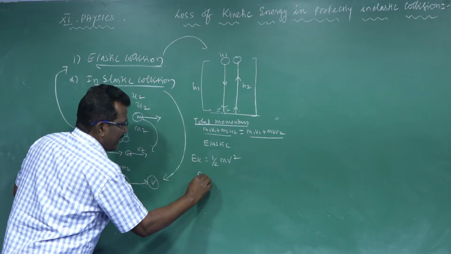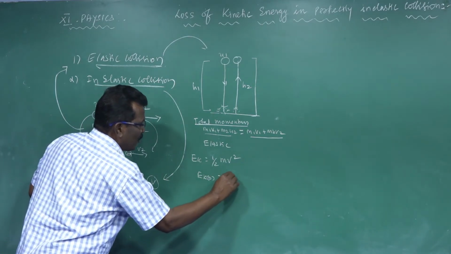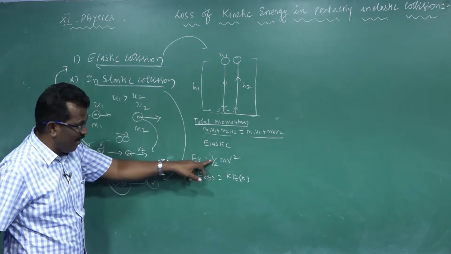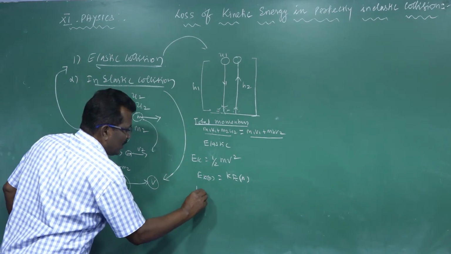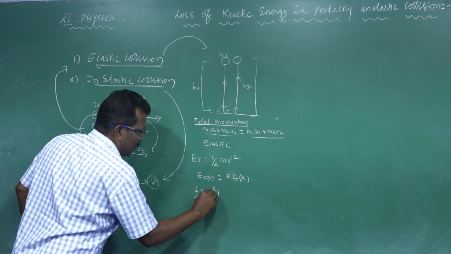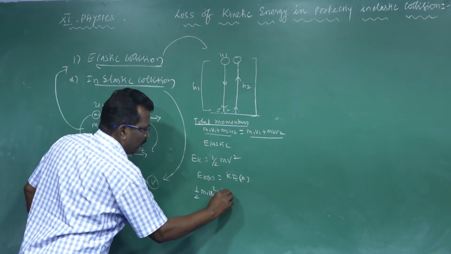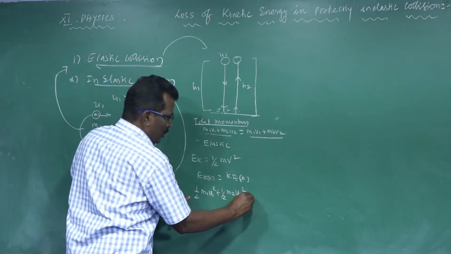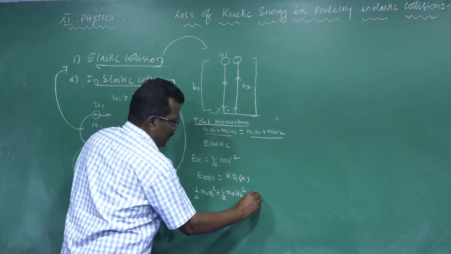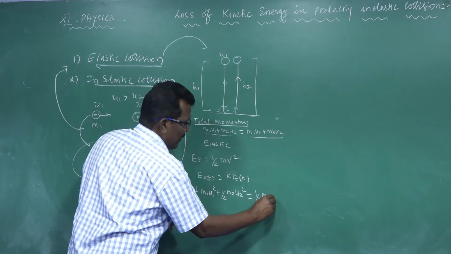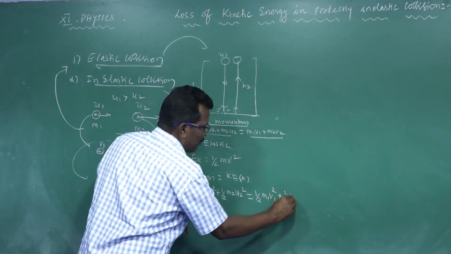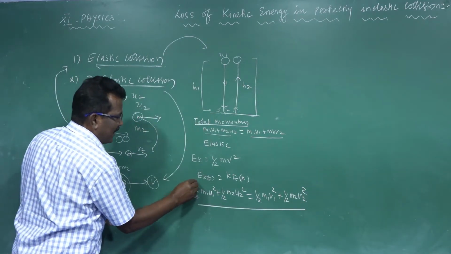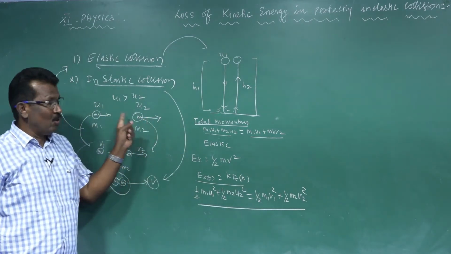Using the formula, 1 by 2 m1 u1 square plus 1 by 2 m2 u2 square before collision is equal to 1 by 2 m1 v1 square plus 1 by 2 m2 v2 square after collision. See, both the total momentum and kinetic energy are conserved.